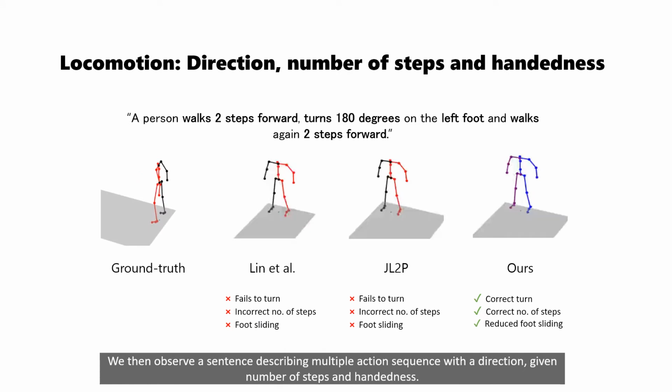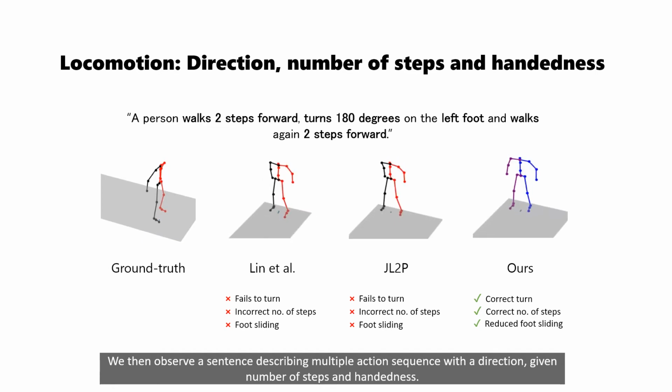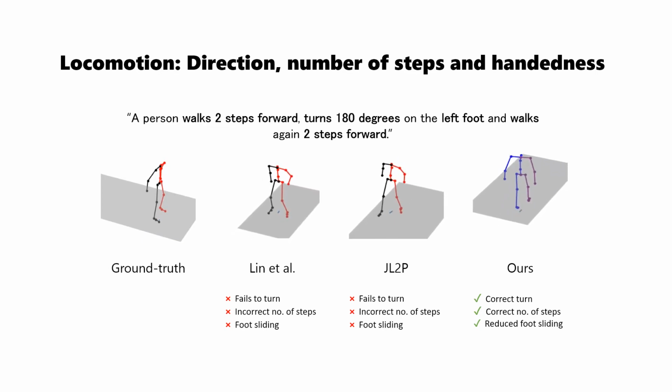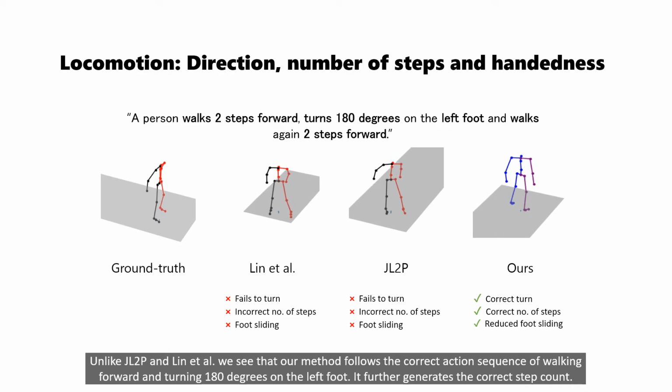We then observe a sentence describing a multiple action sequence with a direction, given number of steps, and handedness. Unlike JL2P and Lean et al., we see that our method follows the correct action sequence of walking forward and turning 180 degrees on the left foot. It further generates the correct step count.